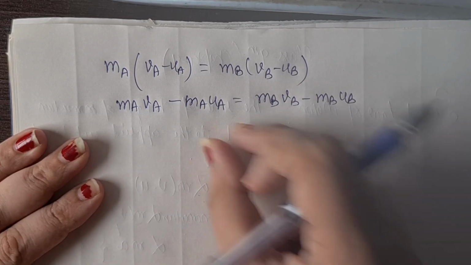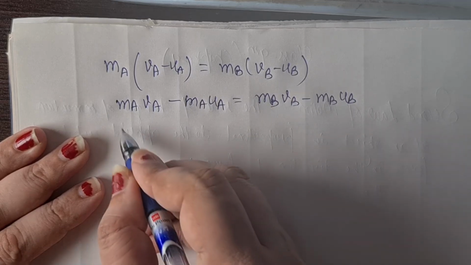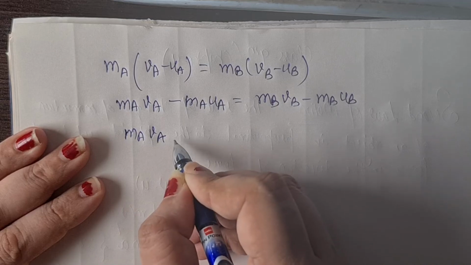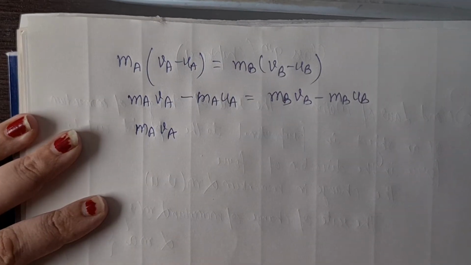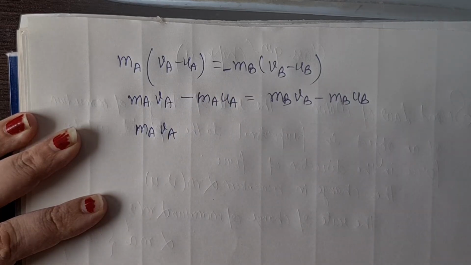अब हम U terms एक साथ लिख लेंगे और V terms एक साथ, राइट? So MA VA, sorry, it is minus sign here because their directions are different.